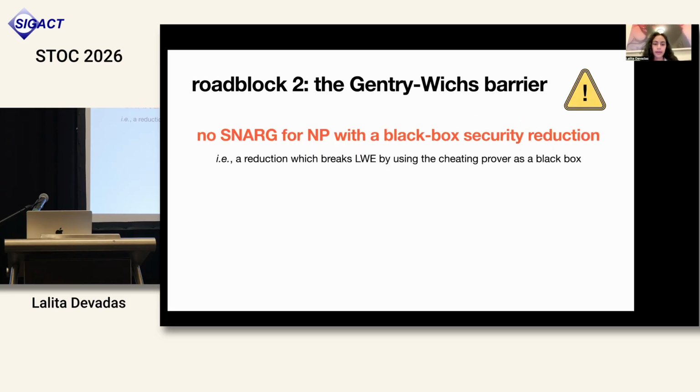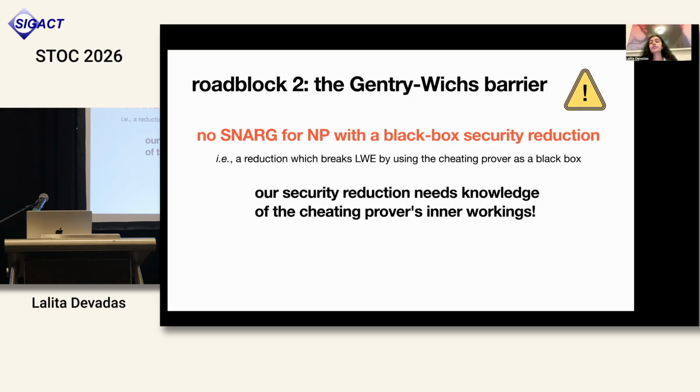So the Gentry-Wichs barrier states that there is no SNARG for NP with a black box security reduction. I'm being a little bit informal here, but I think I'll still be able to communicate the main ideas. By a black box security reduction, I mean a reduction which breaks LWE, or whatever falsifiable assumption we choose to base the SNARG on, by using the cheating prover as a black box, that is, thinking only about its input-output behavior.